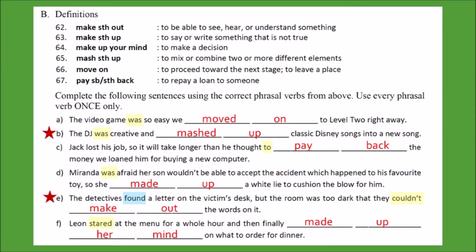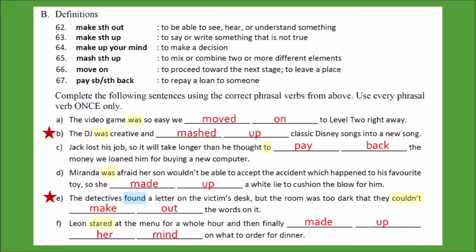For exercise B, most of the answers are in the past tense because the highlighted clue words tell us that the sentences are in the past tense. Let's take a look at questions B and E. For question B, the phrasal verb mash up is used in a figurative way. Songs are something that we can't touch, so unlike potatoes, we can't just mash them up and eat them. But the phrasal verb mash up can simply mean to connect something. Therefore, mash-up as a hyphenated noun is actually a very common term people use to describe medleys or a combination of different songs into a new track.